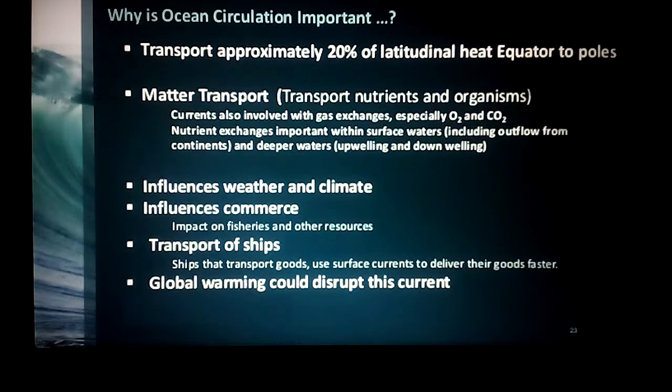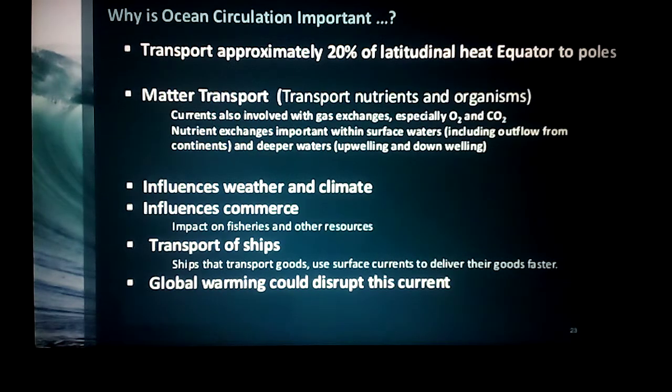Now see here. The ocean transports approximately 20% of the heat from the equator to the poles. Already we know the equatorial region is very hot, with direct sun rays, so the temperature is higher. So 20% of this heat, through the ocean water movement, is going to the poles. Now the Arctic Circle and Antarctic Circle cannot cool. The temperature passes through the water.